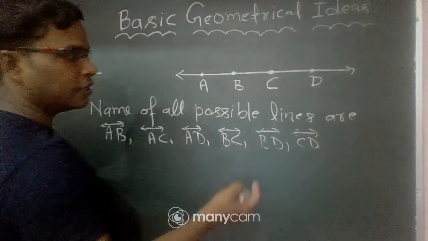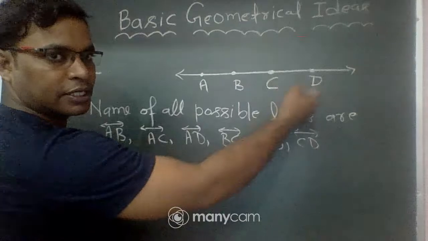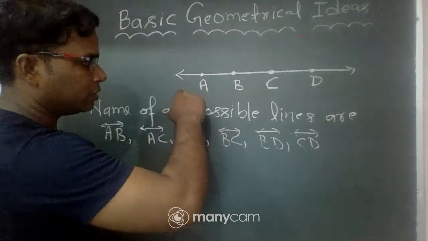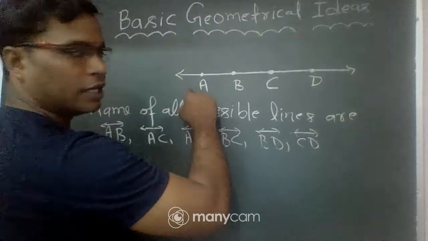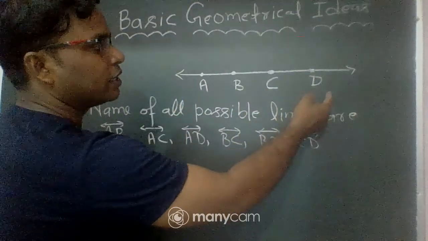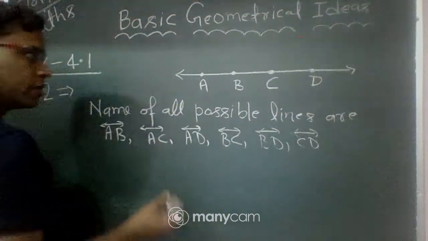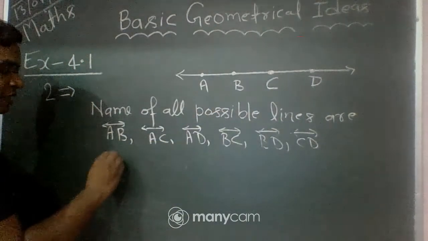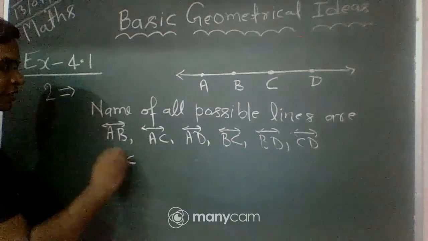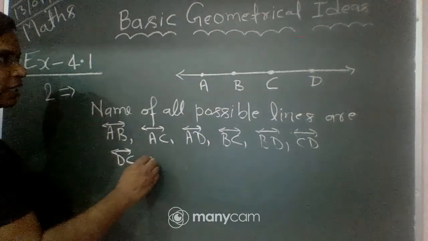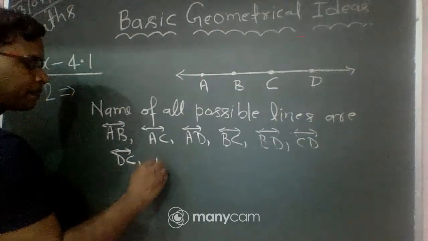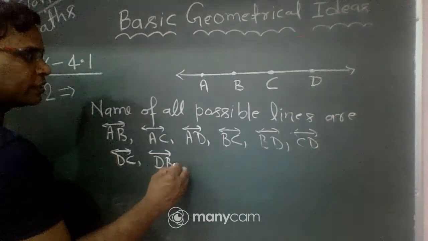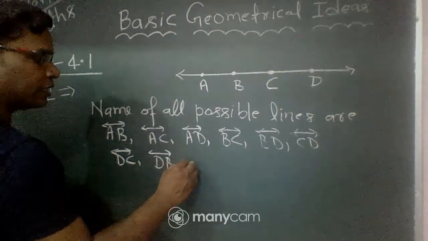Now we write the name of lines this way. Just we wrote left to right. Now we write right to left. So first CD and DC, line DC, line DB, line DA.